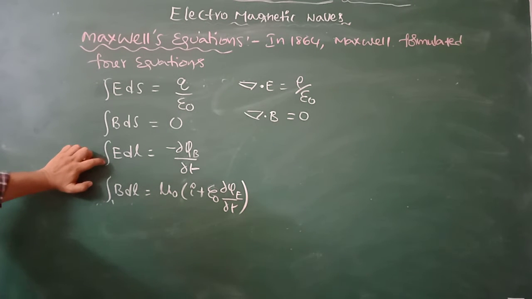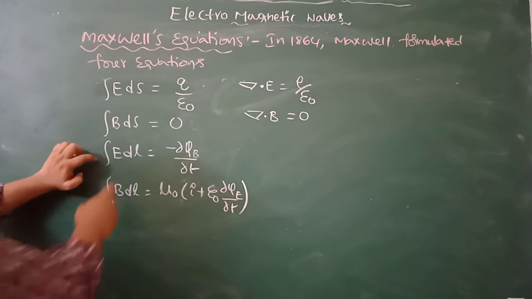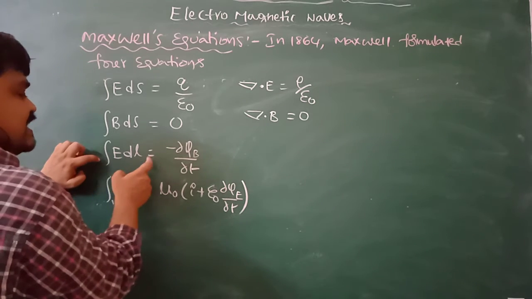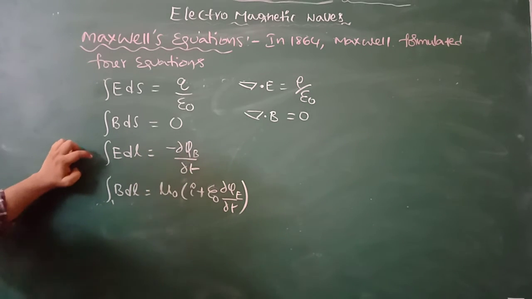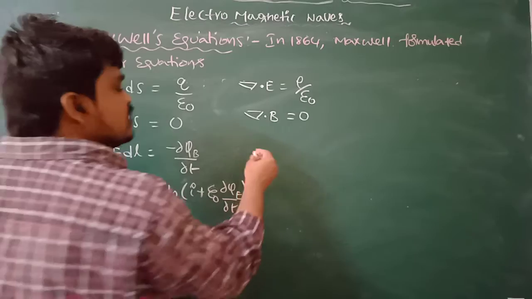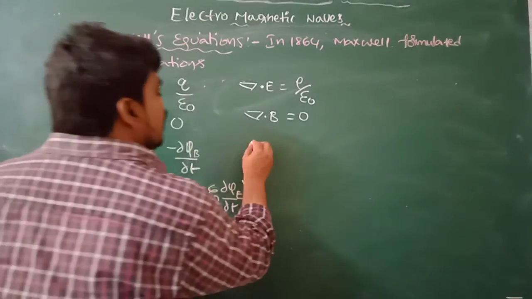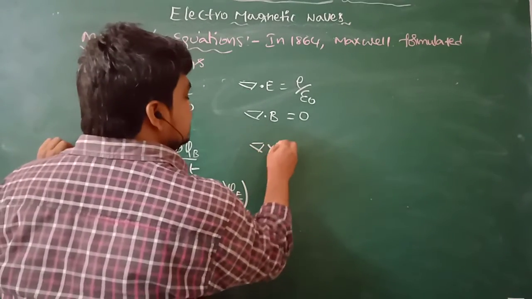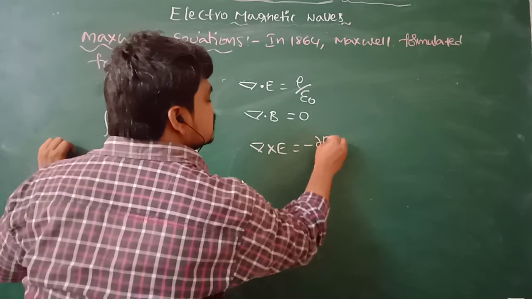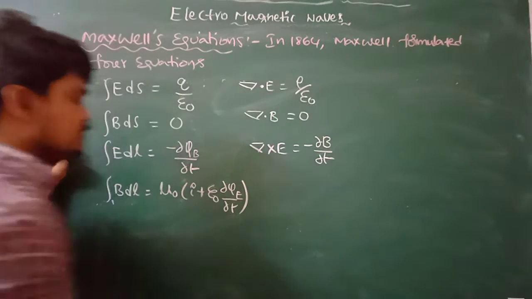By applying the Stokes theorem, integral E dl is equal to minus dou phi B by dou t can be converted into differential form, that is del cross E is equal to minus dou B by dou t.